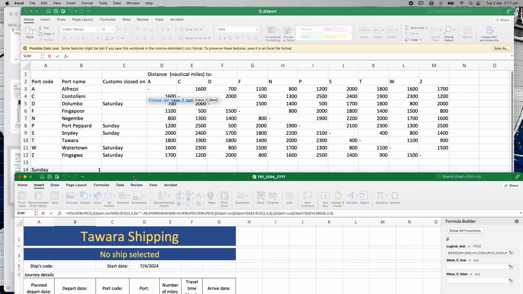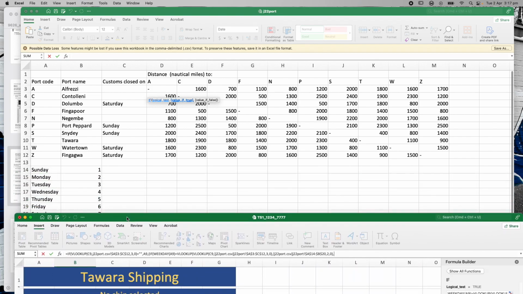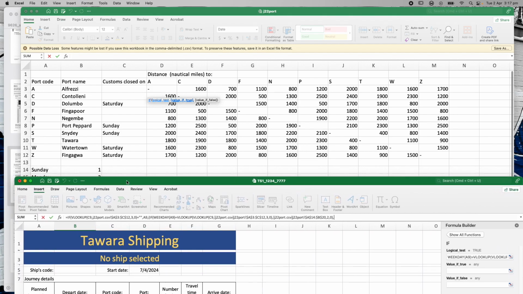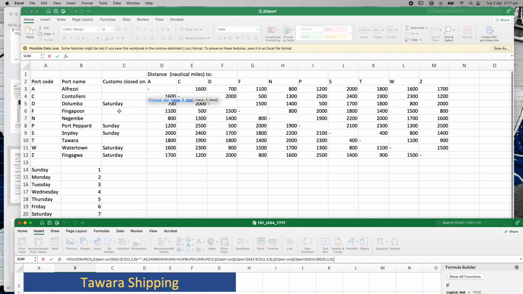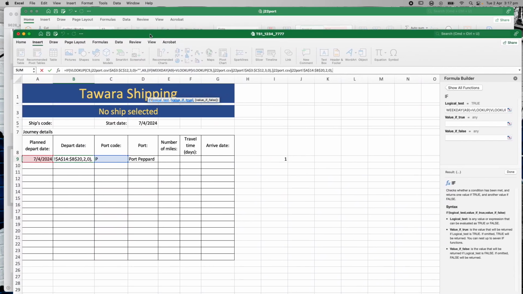So Sunday would become a 2, and Saturday would then roll over and become a 1. Okay, and none of them are closed on Saturday and Sunday, so it would be okay to add just 1. So what I actually need to do is say, I want the contents of A9, plus the number 1. Otherwise, I don't need any contents, I just leave it as A9.